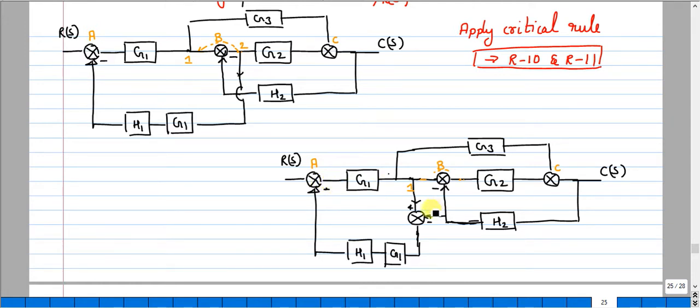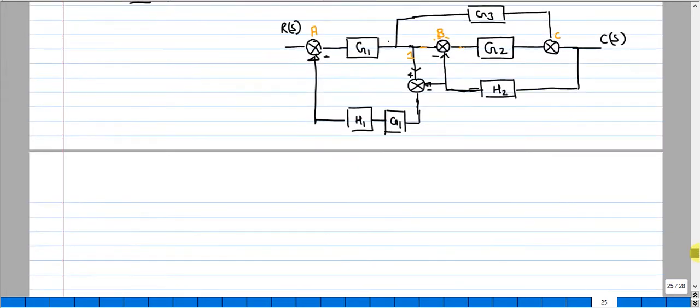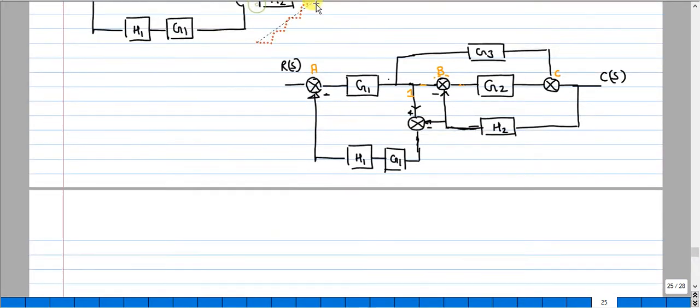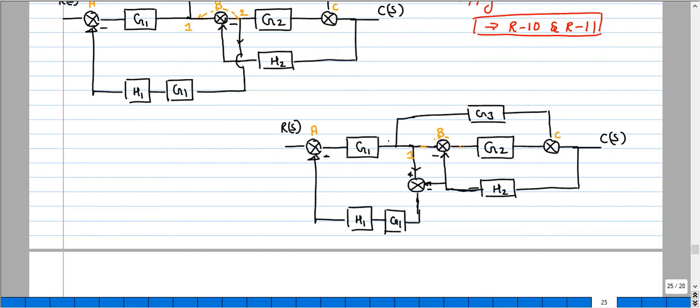Now we shall write it in a more confined form. So let me copy this.